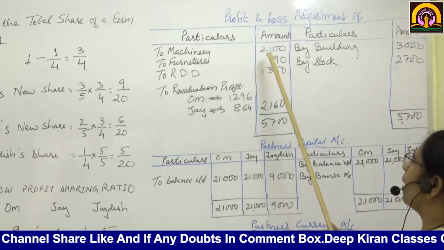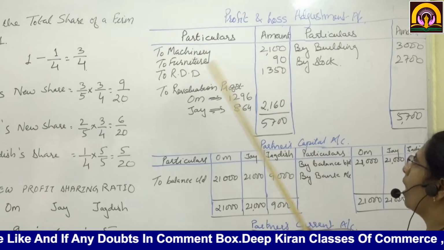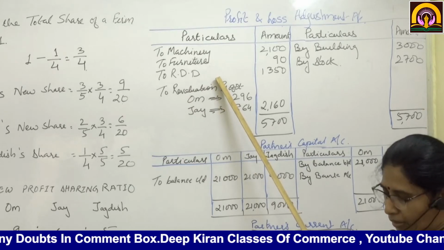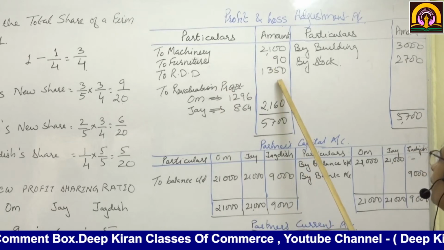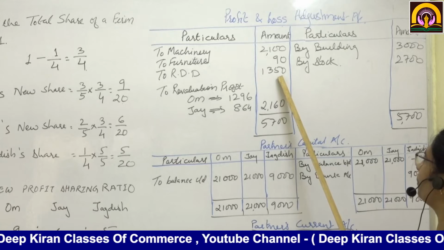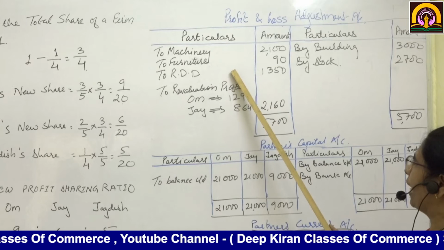Furniture also by 10%, on 900 it comes to 90. RDD at the rate of 5%. Now what is the amount of debtors? 27,000. 5% will come to 1,350. Is it clear? This is the loss or the expense.